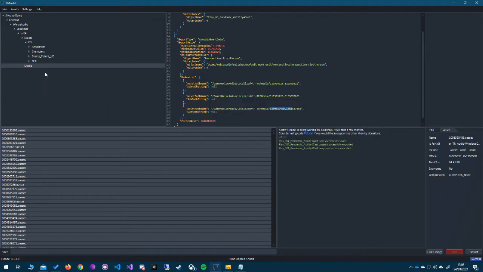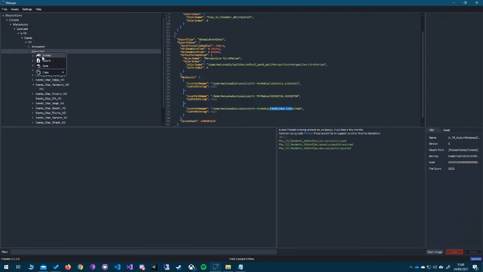Once that's finished, you go to your events, VO, characters, and then here just hit extract again. Again, a couple of those will occur, and that is step 2.